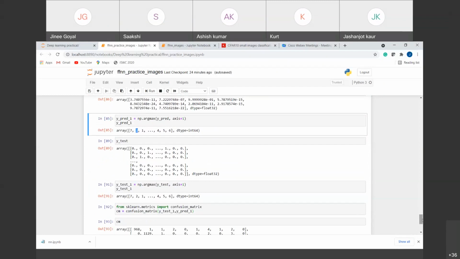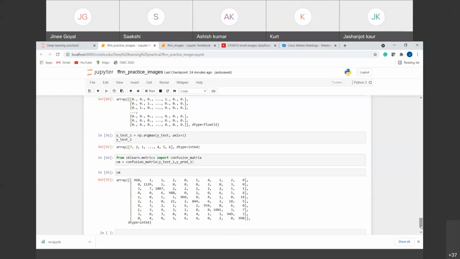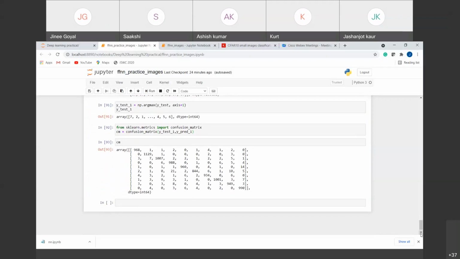Similarly, we wanted our y-test to be of the same type, so we converted that also, and we plotted the confusion matrix. If we want to calculate the accuracy from it, how will you calculate that? The denominator would be the sum of all these values, that is the number of instances we have.